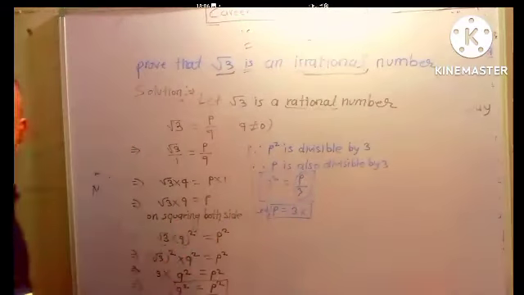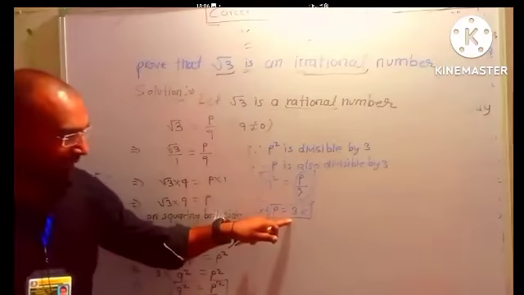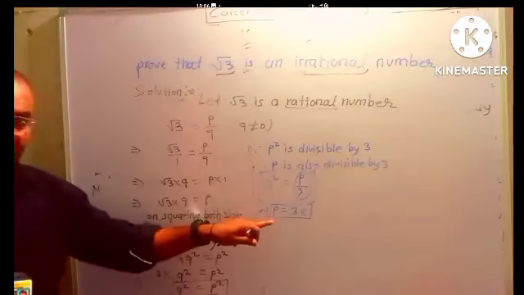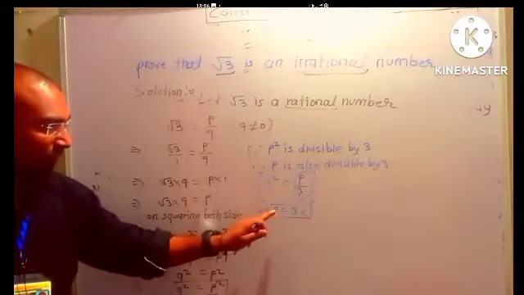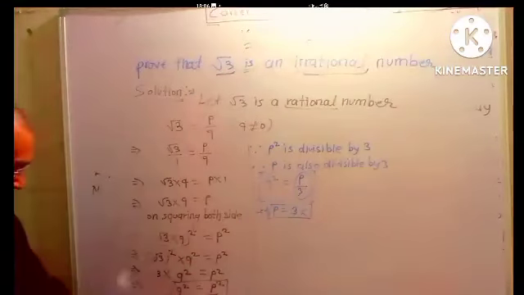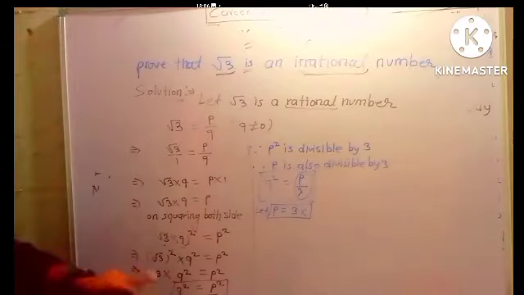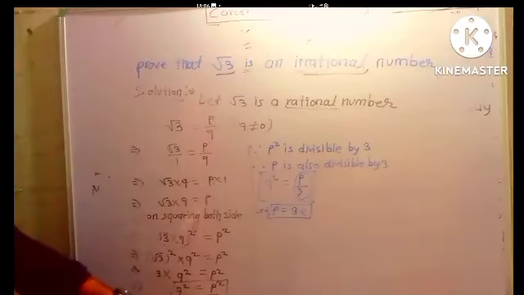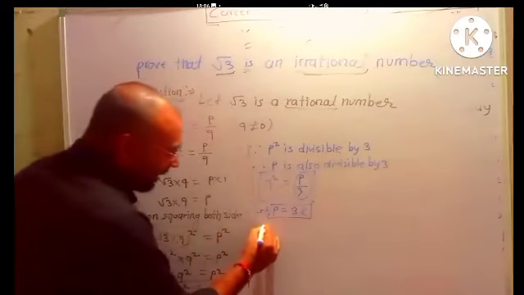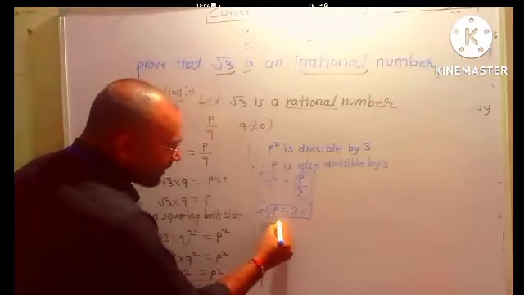This step is clear? Yes, sir. Now whatever we got here, we have to substitute the value. Substitute means मान रखना. So we have to put the value P is equal to 3K in this equation, that box: Q square equals P square by 3. Clear now? Yes, sir. So write down here one line: put or substitute, same meaning.